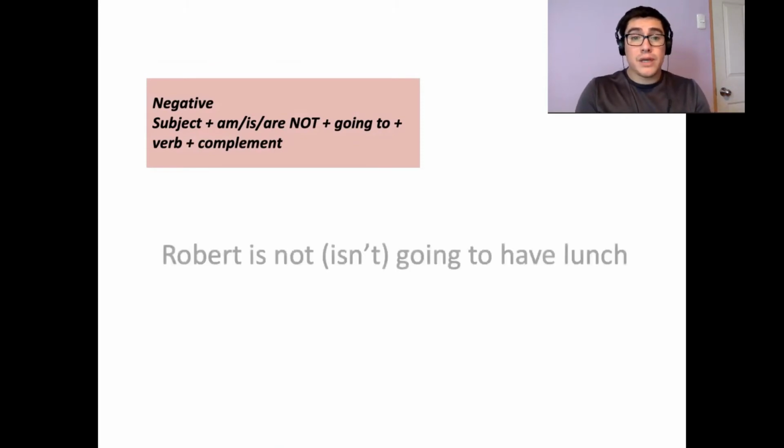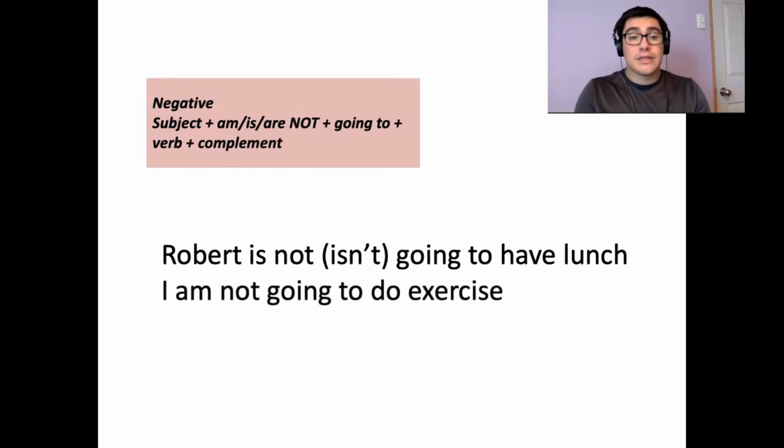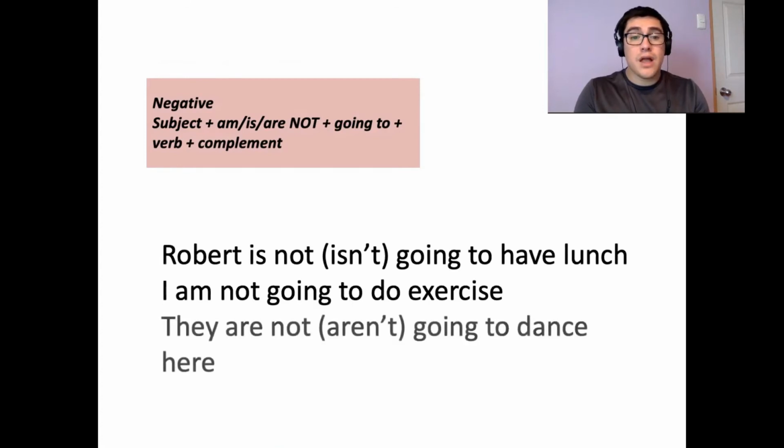One example could be, Robert is not going to have lunch. Or Robert isn't, the contracted form, Robert isn't going to have lunch. Another example is, I am not going to do exercise. And we can say this other example, they are not going to dance here, or they aren't going to dance here.